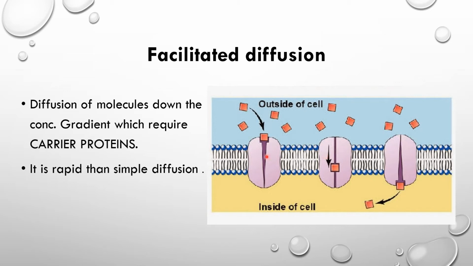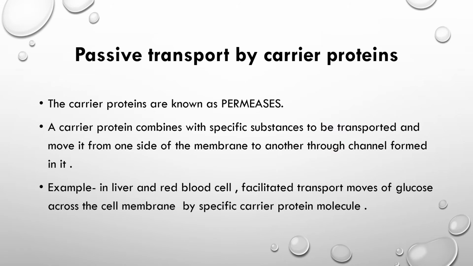With the help of these carrier proteins, the molecules get attached to the carrier protein, pass through the phospholipid, and then pass to the inside. So it is with the help of the carrier protein that the diffusion takes place, and that is called facilitated diffusion. This is passive transport by the carrier protein, and that is the detail of it.